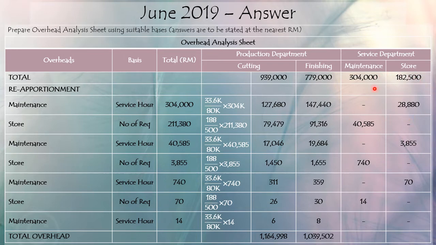Okay, so the next step is we would like to apportion the overhead for store. Since maintenance has become 0 here, when you want to apportion the overhead for store, please do not forget to add in the previous total of 182,500 ringgit. So this plus this, we get 211,380 ringgit. Okay, so what will be the most suitable basis of apportionment? It would be the number of requisitions. So in this case, cutting department has made 188 requisitions, of a total of 400 requisitions.